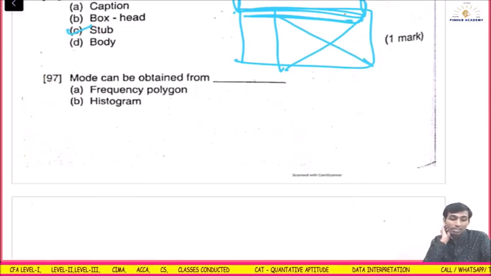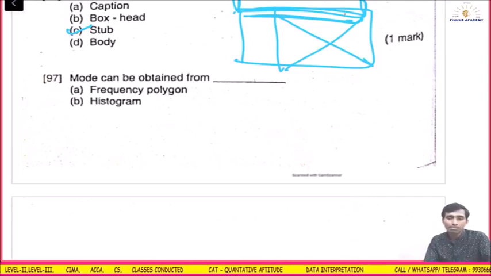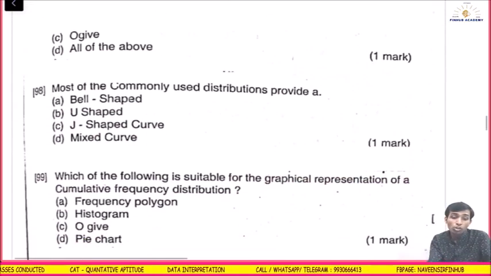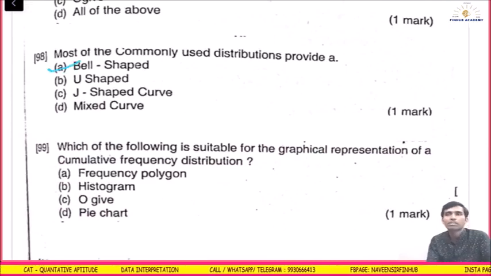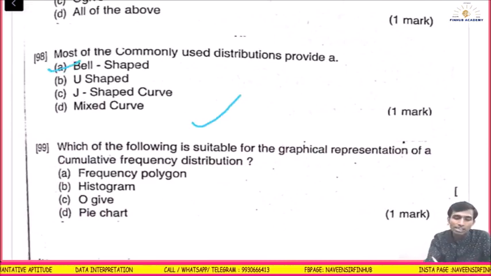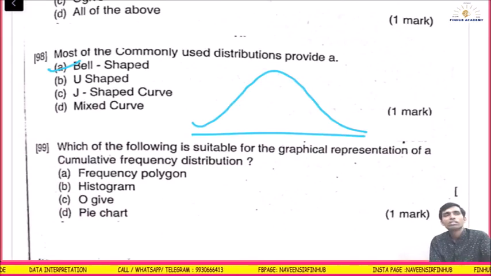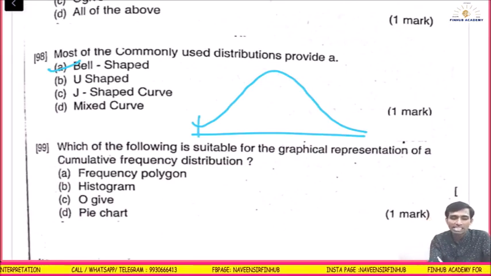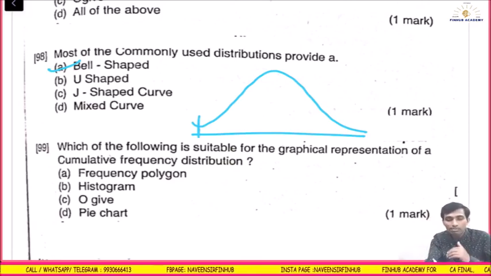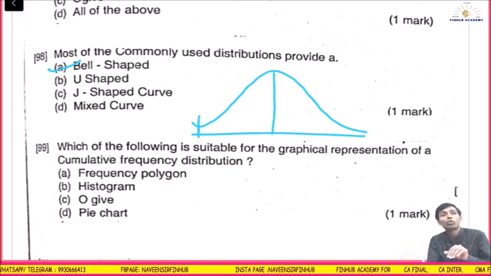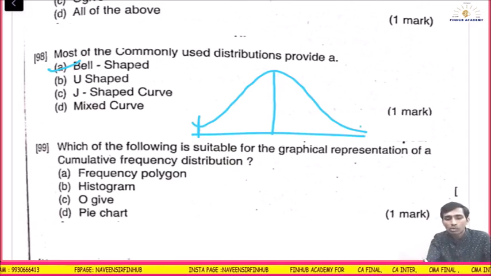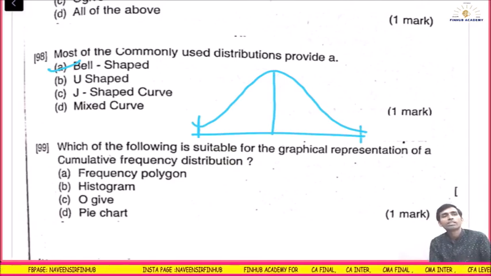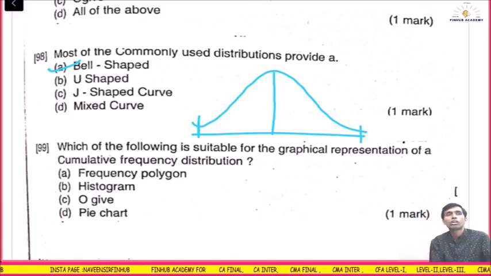The mode can be obtained from a histogram. Why am I thinking so? Most of the commonly used distributions are what? Bell shaped. You remember I said this. I gave you an example. The rush in the early morning at 6 o'clock is less. Slowly as the day progresses, at 8 o'clock it is more in the metro, in the railway, and then again at 12 o'clock it is low. Bell shaped curve. Everything follows bell shape, normal distribution. Therefore in stats we say everything follows what? Normal distribution.